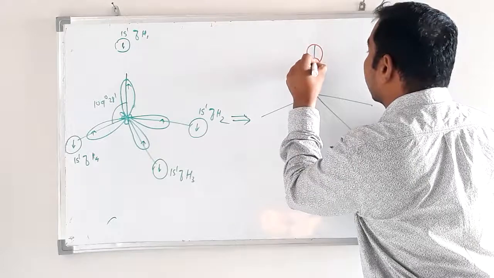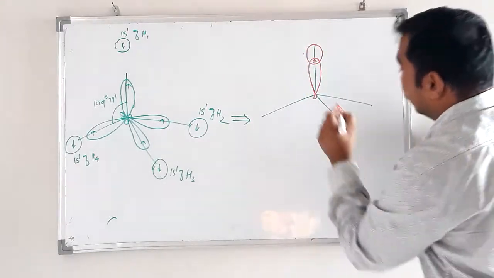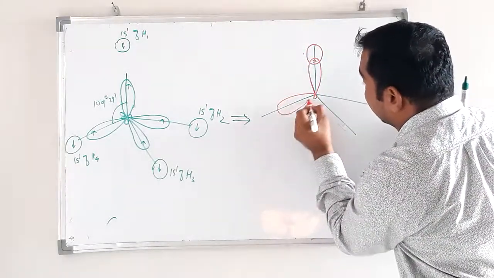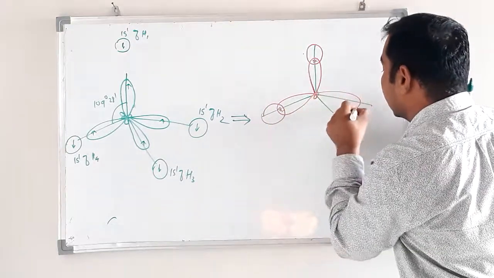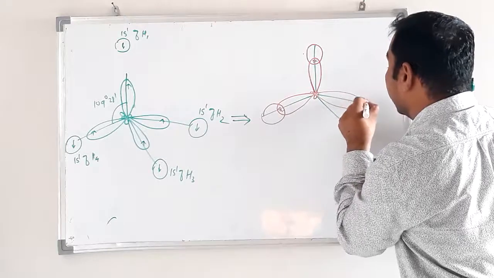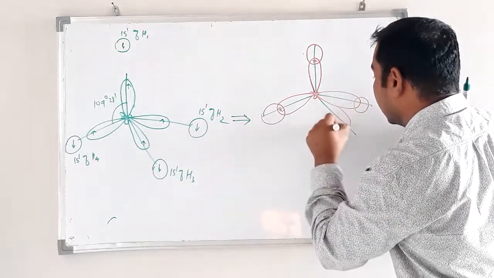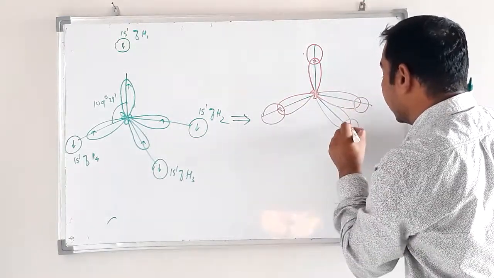This is the overlapping, 2 electrons, first CH bond, second CH bond, third CH bond, and fourth CH bond.